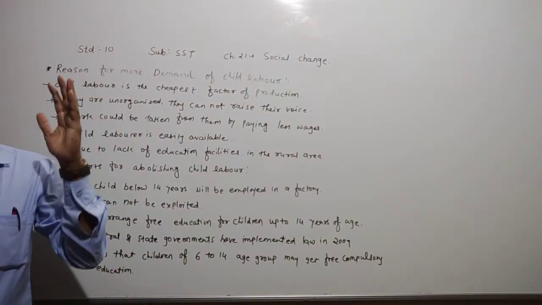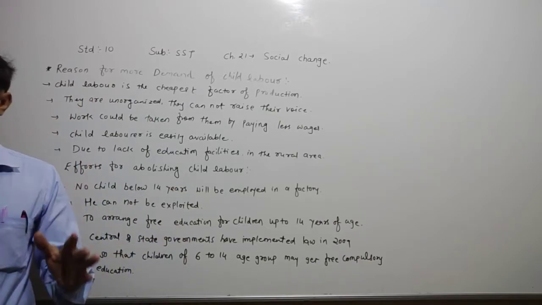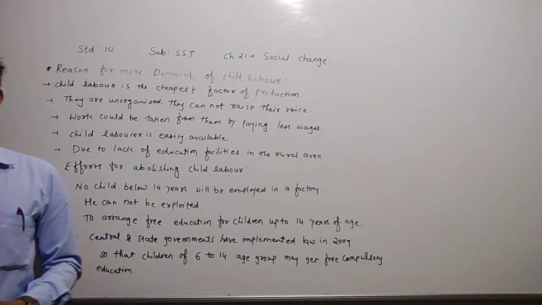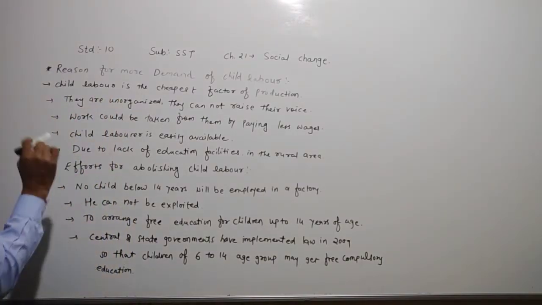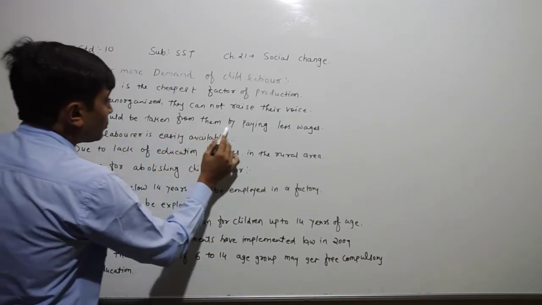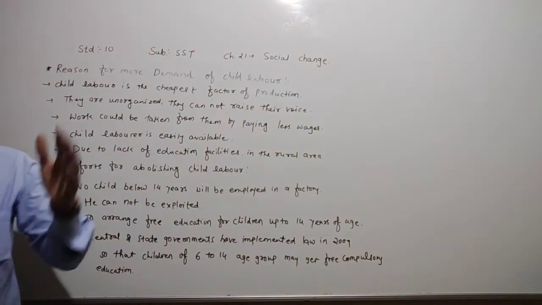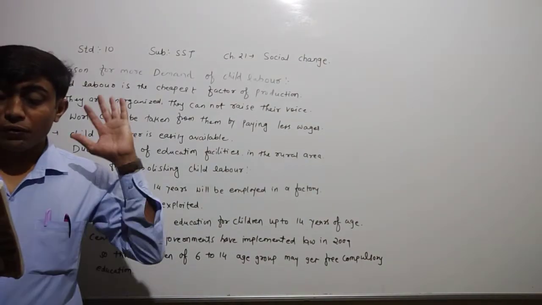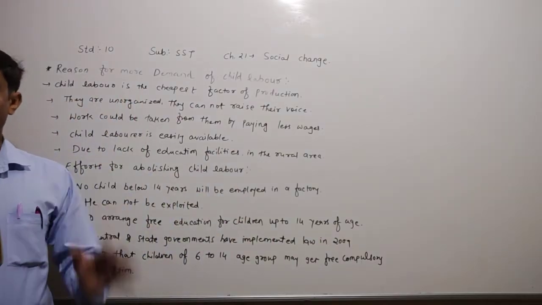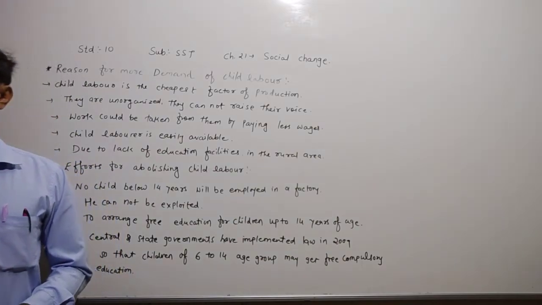In the third one, in hard and hazardous conditions, work could be taken from them by paying less wages. Dear children, they are saying that work could be taken from the child laborer by paying less wages, and because of that, for assigning work, they are forced to work for more hours than the scheduled timing by threatening or tempting.